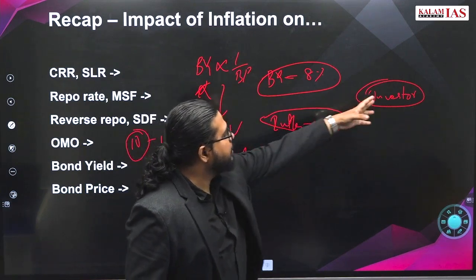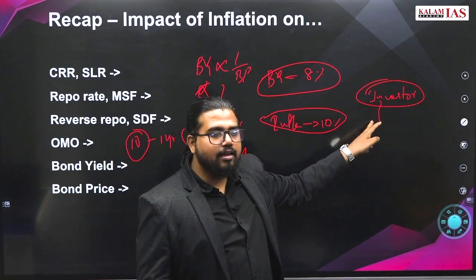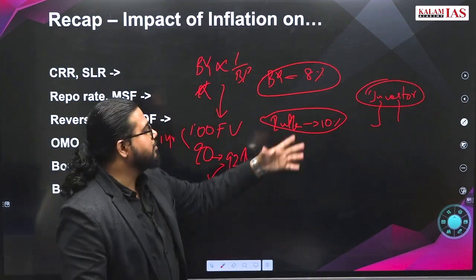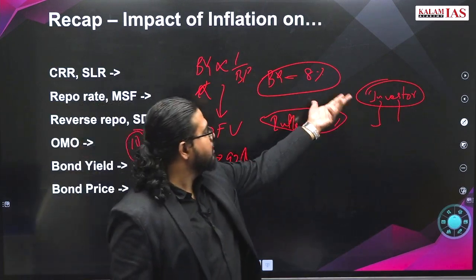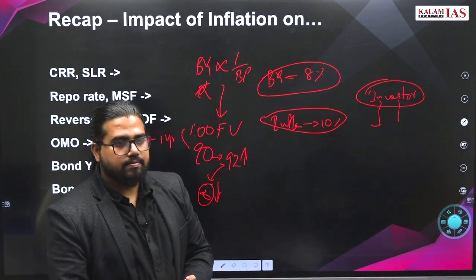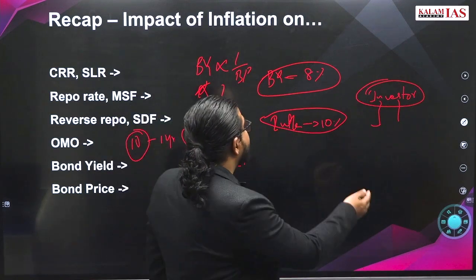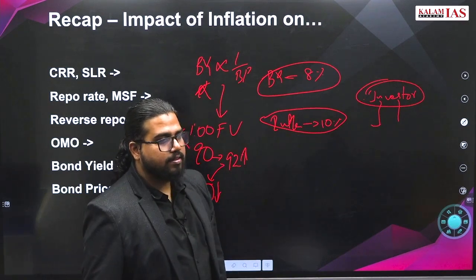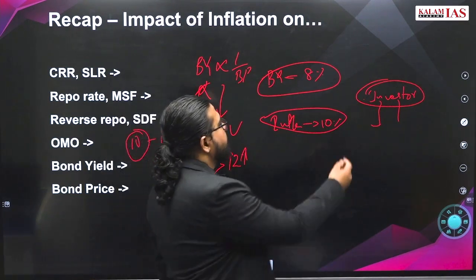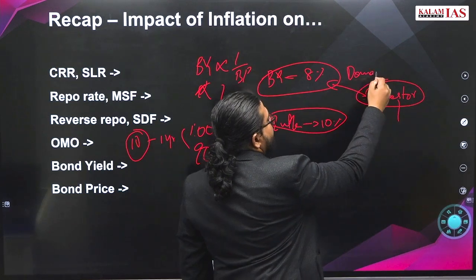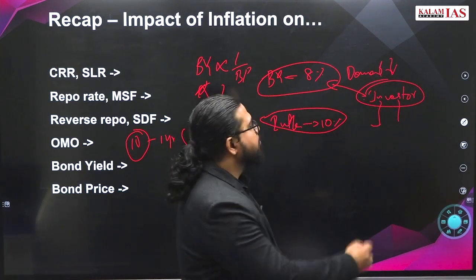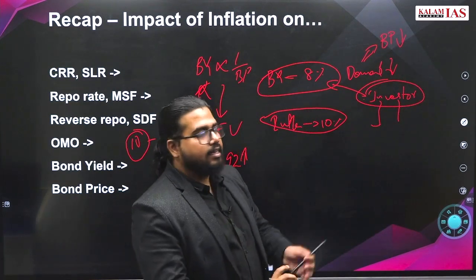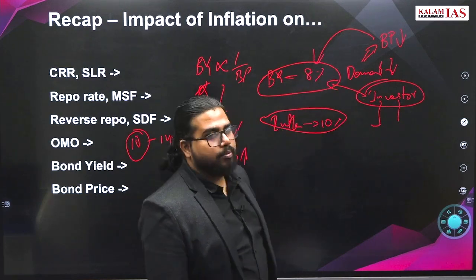So all this investment will go to some other assets, either FD or some other assets like real estate or gold. Investors will be more interested in doing some other businesses. Now if nobody is interested, then what happens? Demand will fall. If demand falls, what happens? Bond price will decrease and there will be a corresponding increase in bond yield due to this.